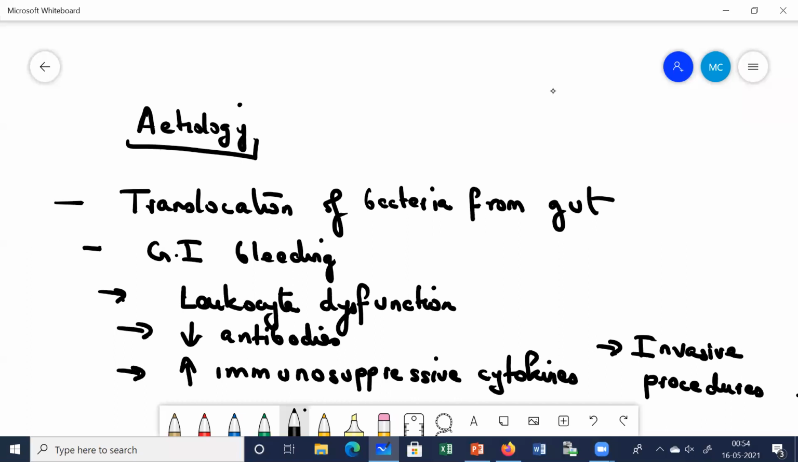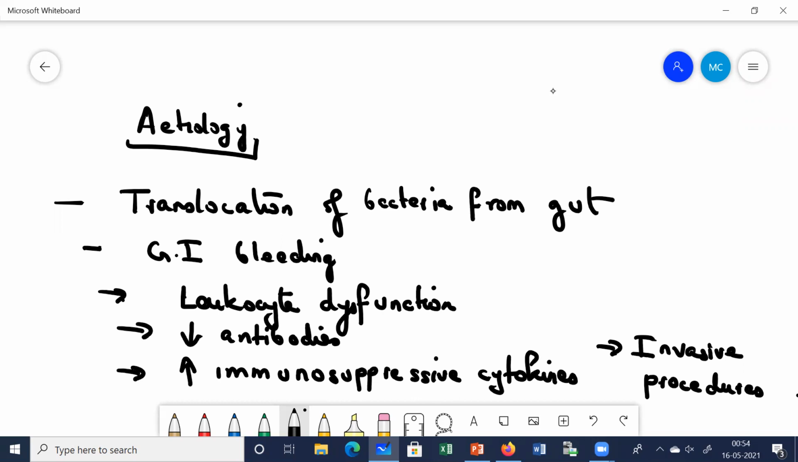Okay, so next let us come to the etiology portion. Etiology portion already we have discussed. That is, as I told you, the translocation of bacteria from the gut. Okay, so most common is your E. coli, GI bleeding.